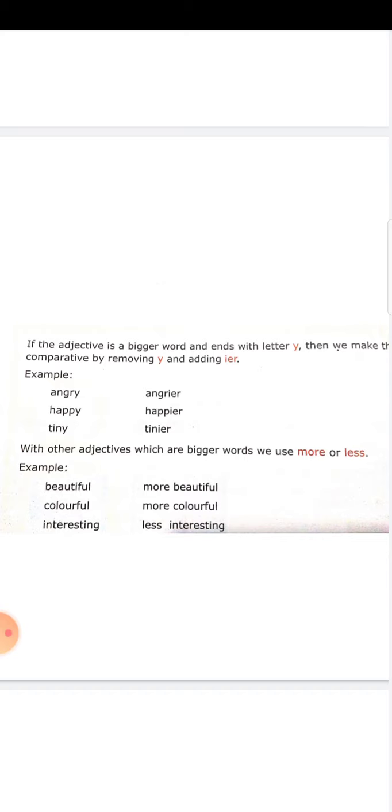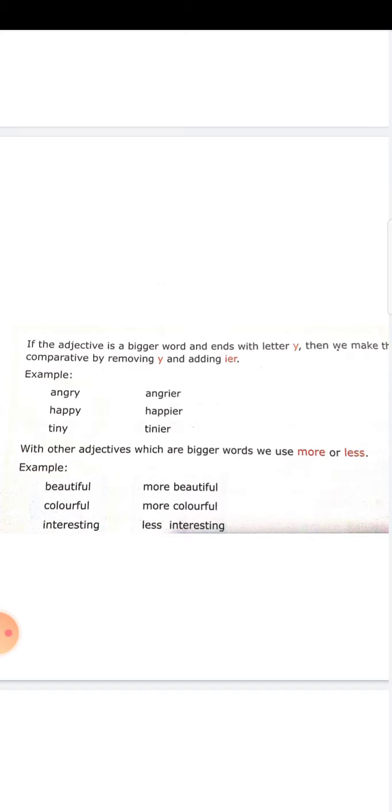So, to make a comparative form, we are adding more or less. We cannot add er because it is a long word with more than two syllables. So, beautiful. It is a long word, a big one. So, more beautiful. We are adding M-O-R-E. More beautiful. Colorful. Again, it is a long word. So, more colorful. Then interesting. Interesting also is a multisyllabic word.